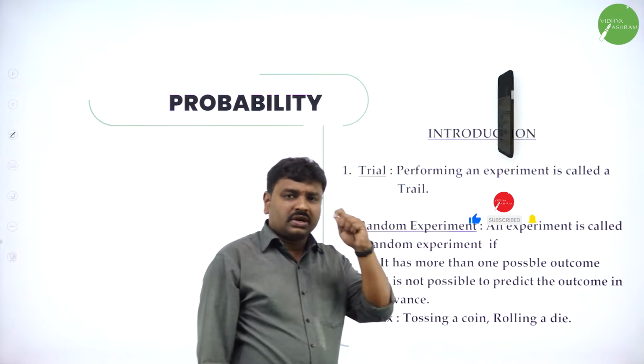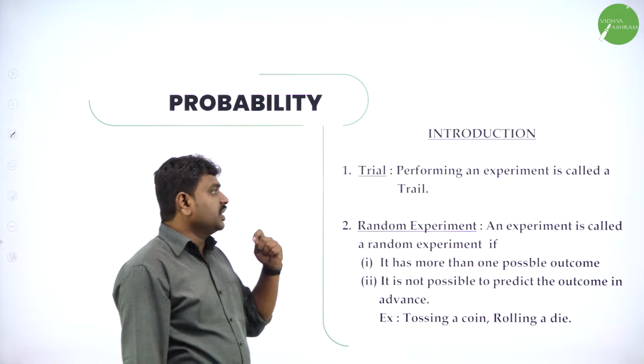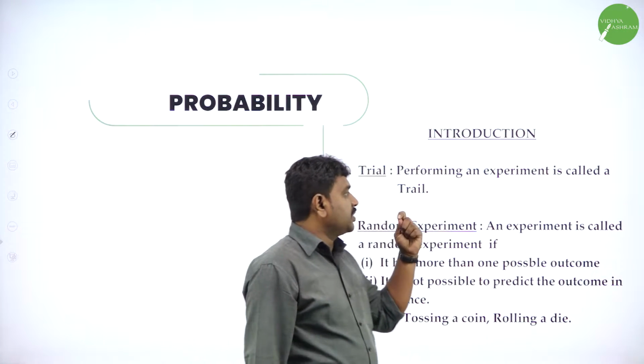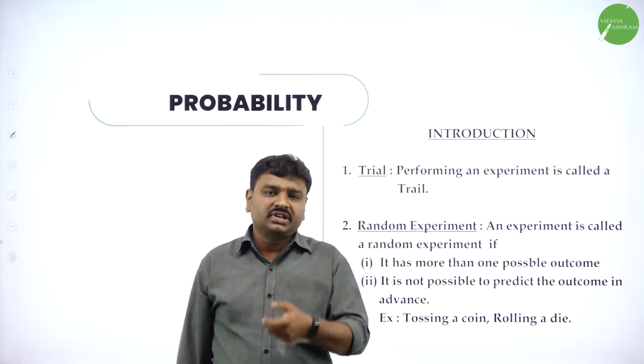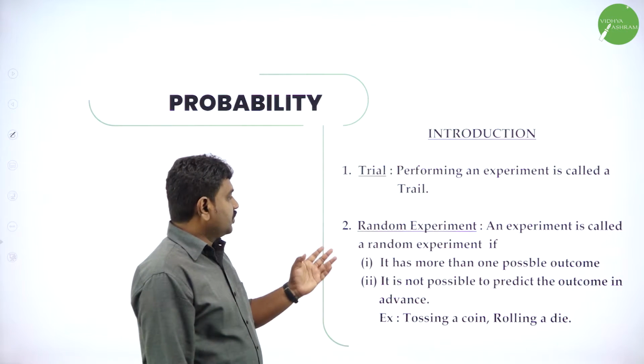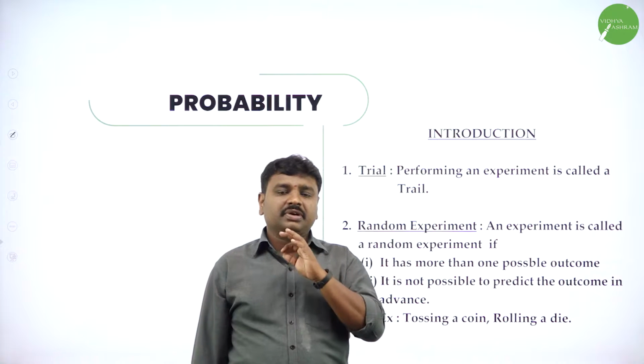First we'll see what is a random experiment, what is a trial, all these basics. Trial means what? Performing an experiment is called a trial. Say tossing a coin. One time tossing a coin is one trial. Now random experiment. All experiments are not random. What is a random experiment?